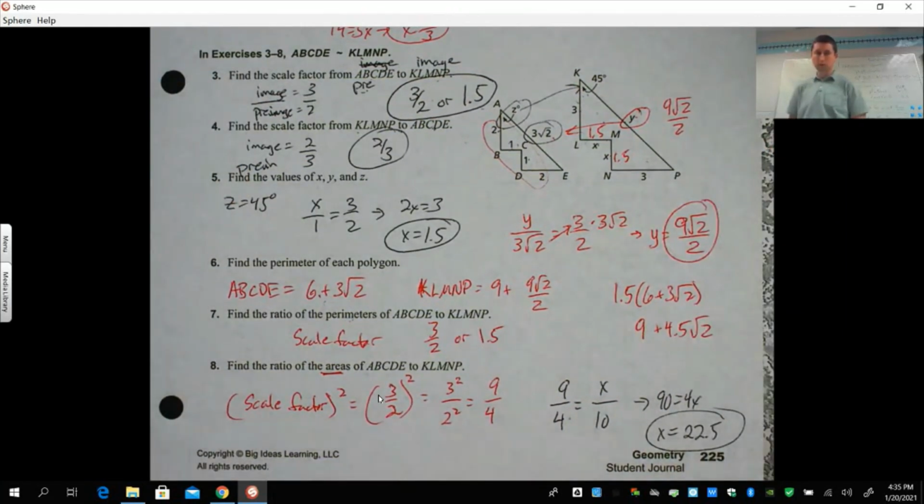So areas use the square of the scale factor, perimeters use the scale factor. There's a lot of different applications. I'm not going to be able to prepare you for every question, but if something comes up in your assignment tomorrow, feel free to ask, and we'll go over anything that still needs some clarification.